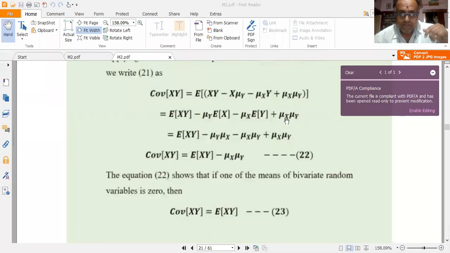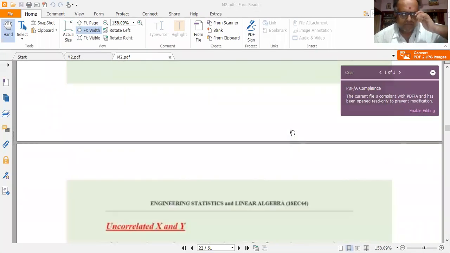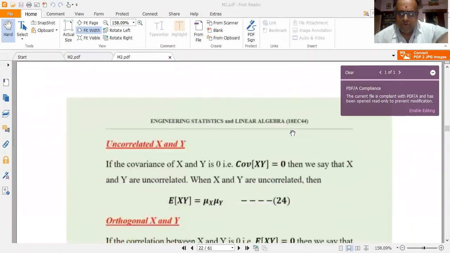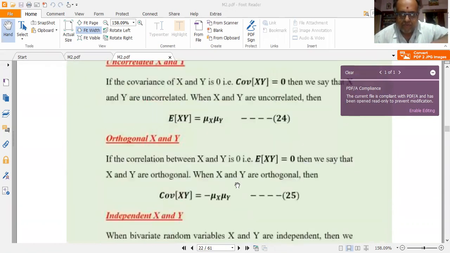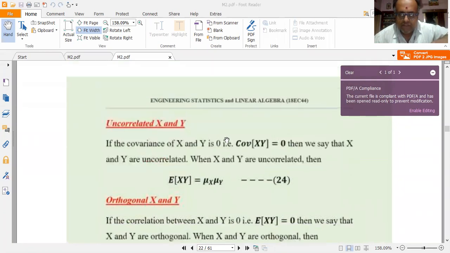Okay, next, continue further. Equation 23. Then we talked about correlation of xy. Now, how do you define uncorrelation between x and y? The exact opposite of correlation is uncorrelation. So, if the covariance of x and y is 0, that is COV of xy is equal to 0, then we say that x and y are uncorrelated.